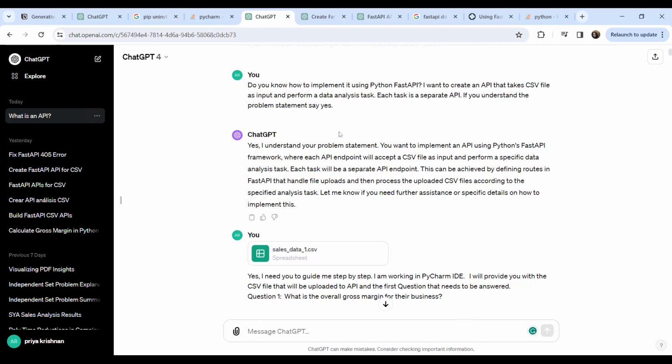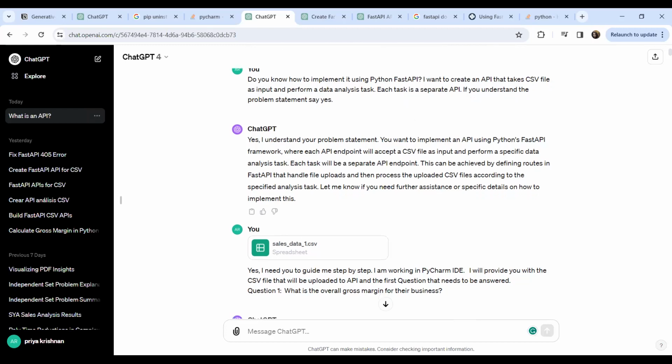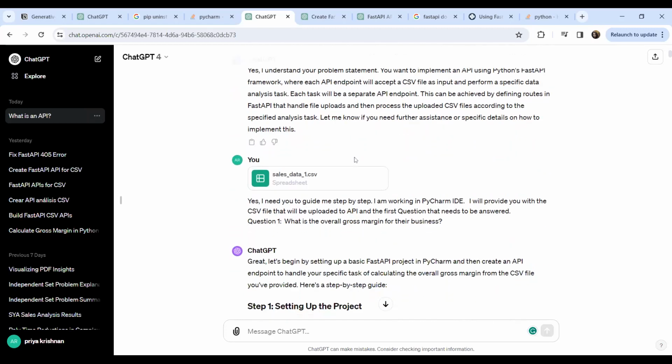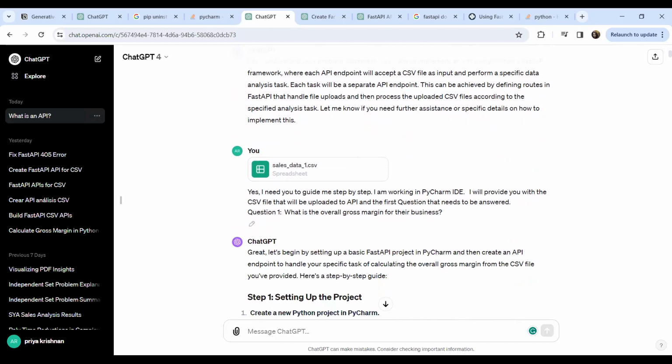And yeah, I went ahead and it gave me the answer. It understood the problem statement, and it gave me a brief explanation of how it is going to handle and perform that. And I said, okay, guide me step by step. Yes, I need you to guide me step by step, and I'm working in a PyCharm IDE, and I'll be providing the CSV file here, and that will be uploaded to the API.